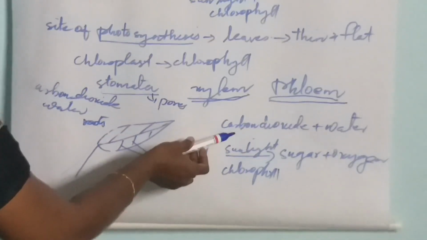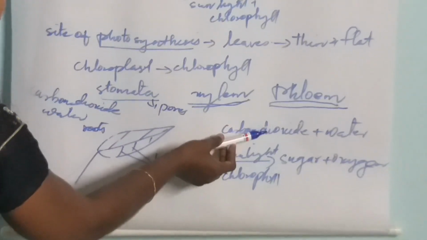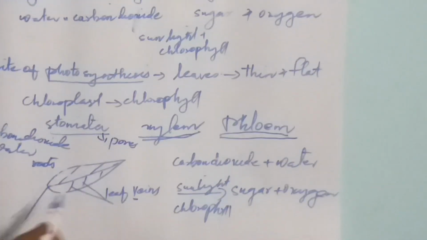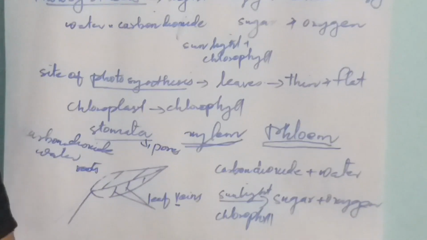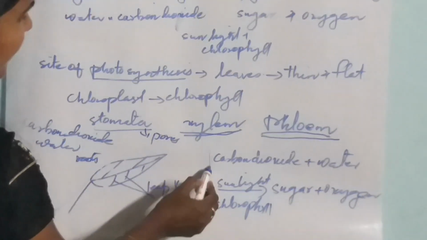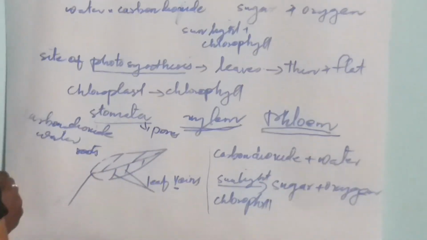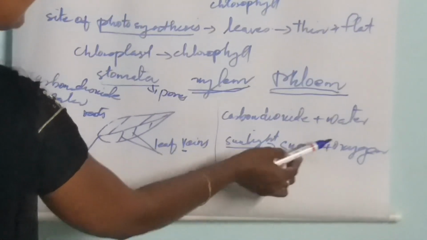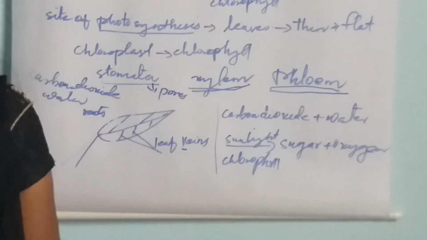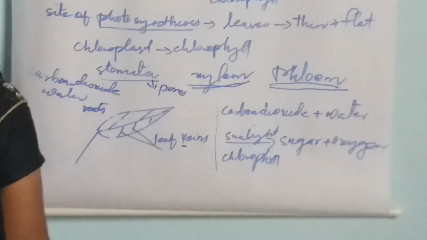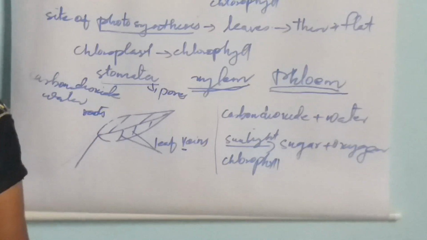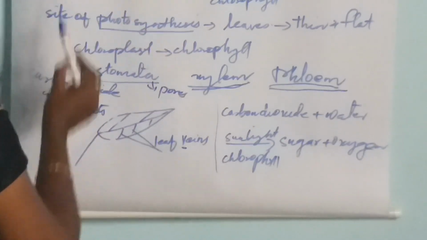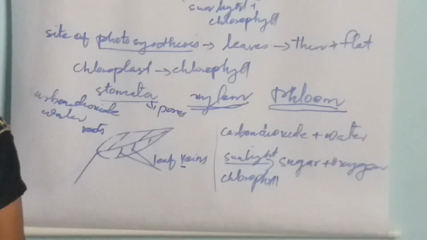This is represented by the chemical equation: carbon dioxide plus water gives sugar plus oxygen in the presence of sunlight and chlorophyll. This is the process of photosynthesis.